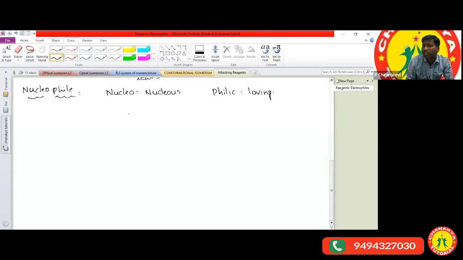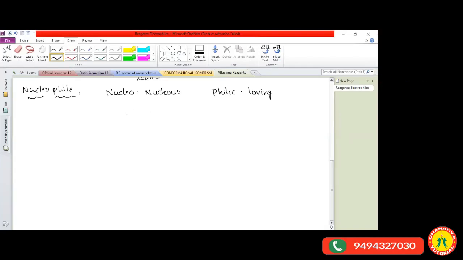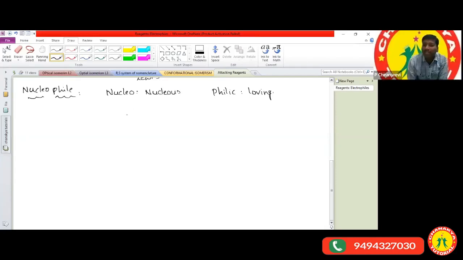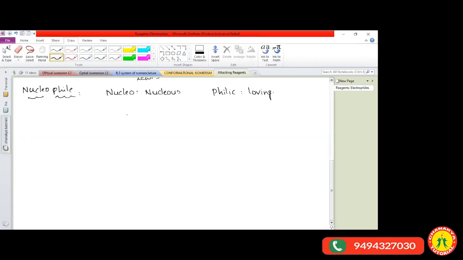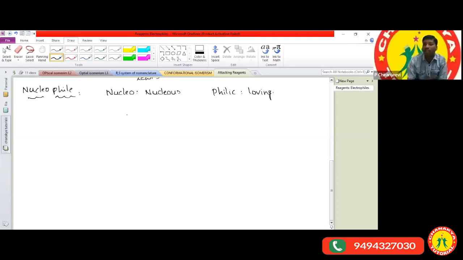Actually, nucleus is having which charge? Nucleus has a positive charge, because every atom has a nucleus. The nucleus contains the protons and neutrons. Which are the subatomic particles present in the nucleus? Here, protons and neutrons.